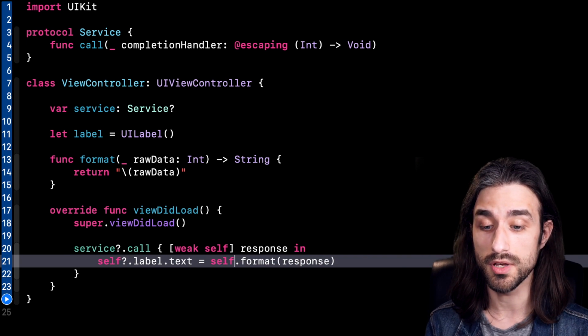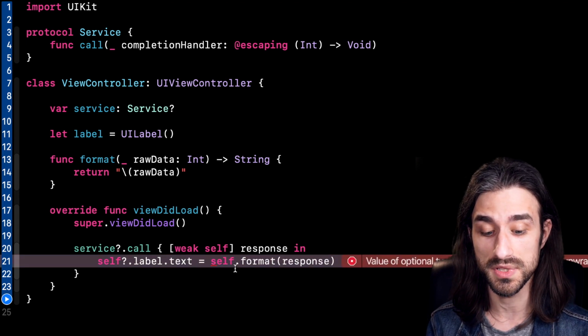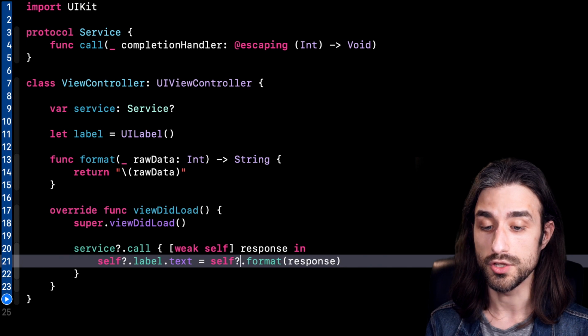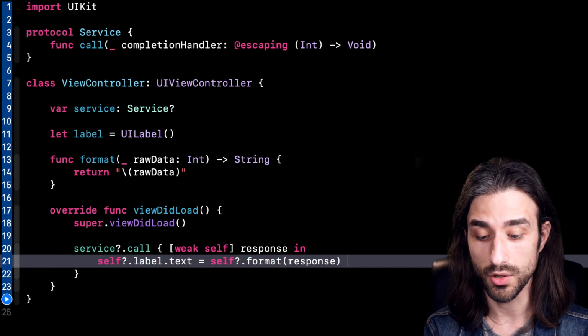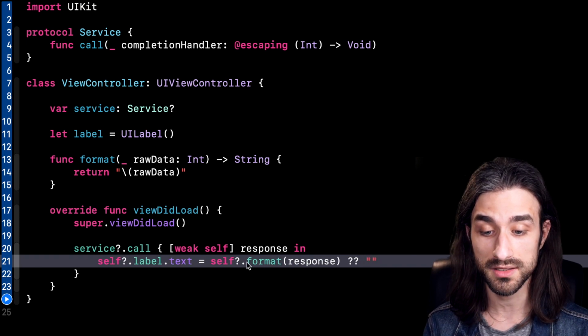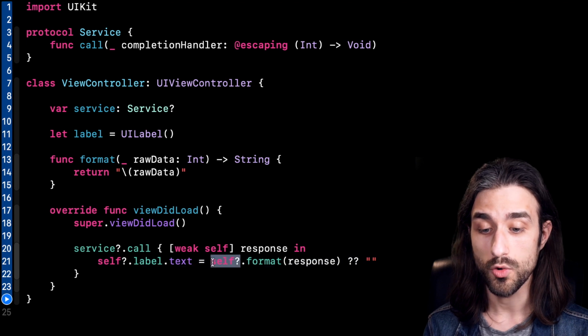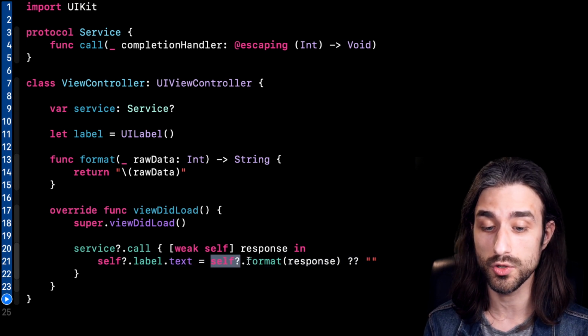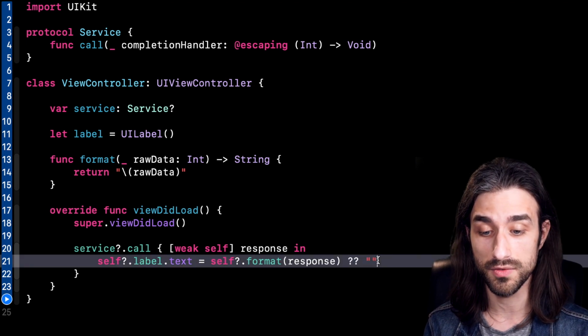And when we use it, we must deal with it like any other optional, meaning that we must unwrap the value using either optional chaining, a guard let, an if let, etc. So a consequence of it in this case is that when we call the function format, since we call it on an optional self, the return of the function is now also optional. So we must provide a default value.